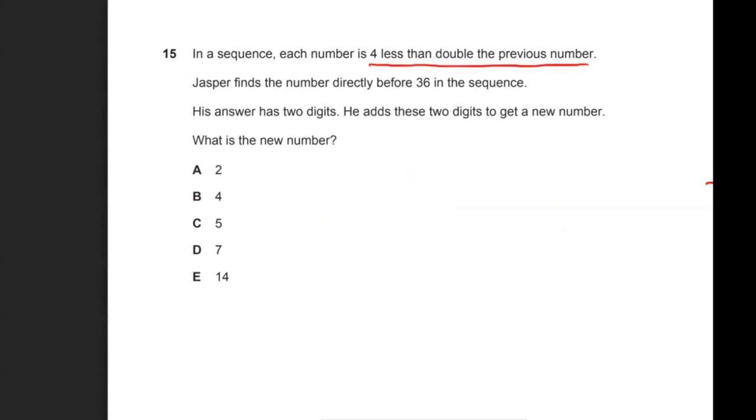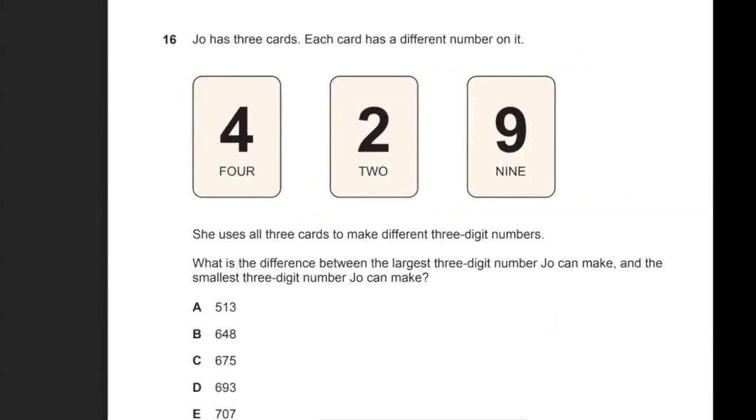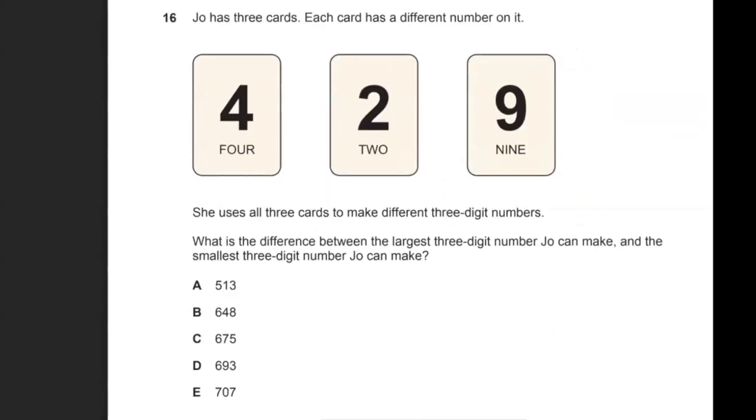Okay, moving on to the next one. So Joe has 3 cards. Each card has a different number on it. So 4, 2, and 9. She uses all 3 cards to make different 3-digit numbers. What's the difference between the largest 3-digit number Joe can make and the smallest 3-digit number Joe can make?